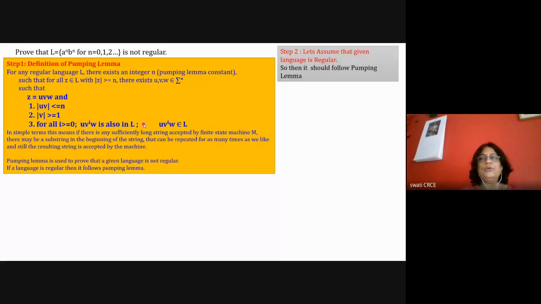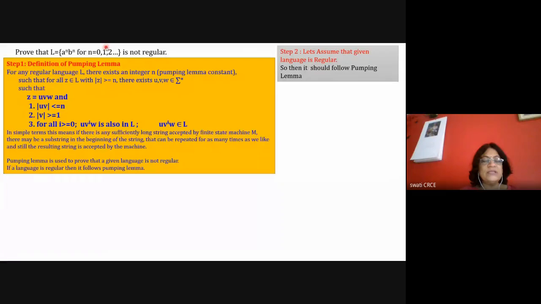Then in step 2, this is also a very important step. In step 2, I have written down in red color the important statement. Now, how to prove? You assume that this language, A raised to n, B raised to n, is not regular. So how do we prove it? You say: assume that the given language is regular.